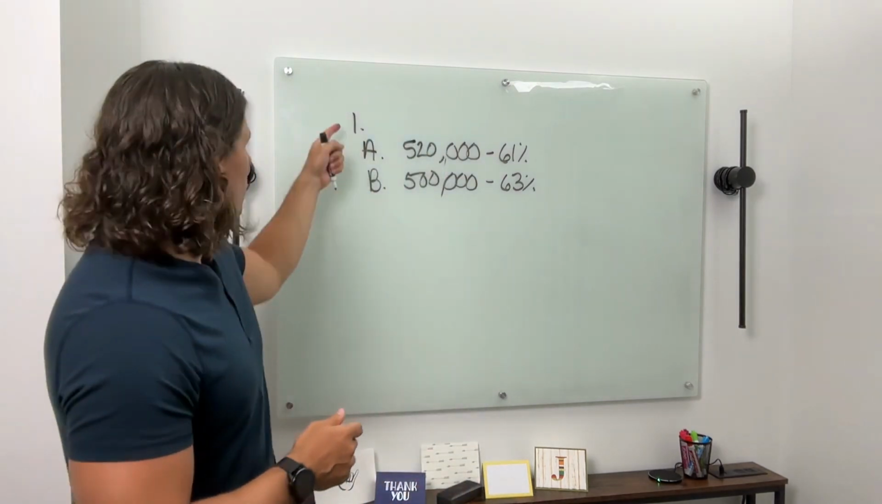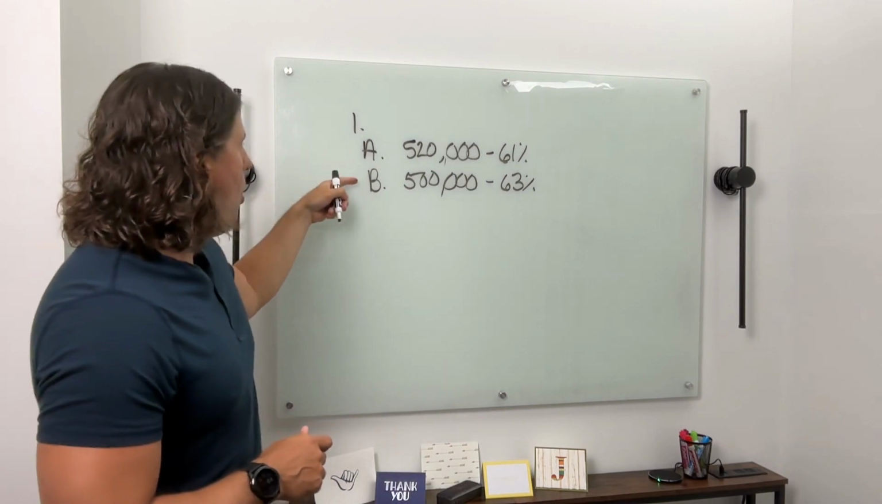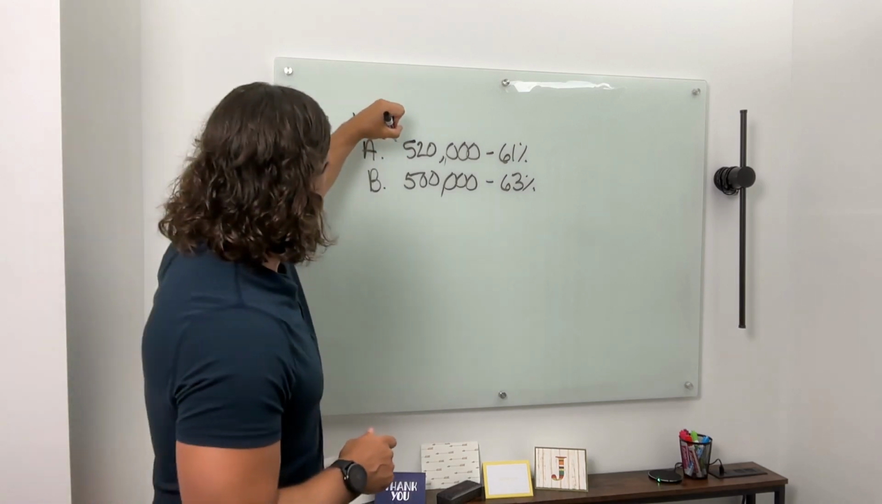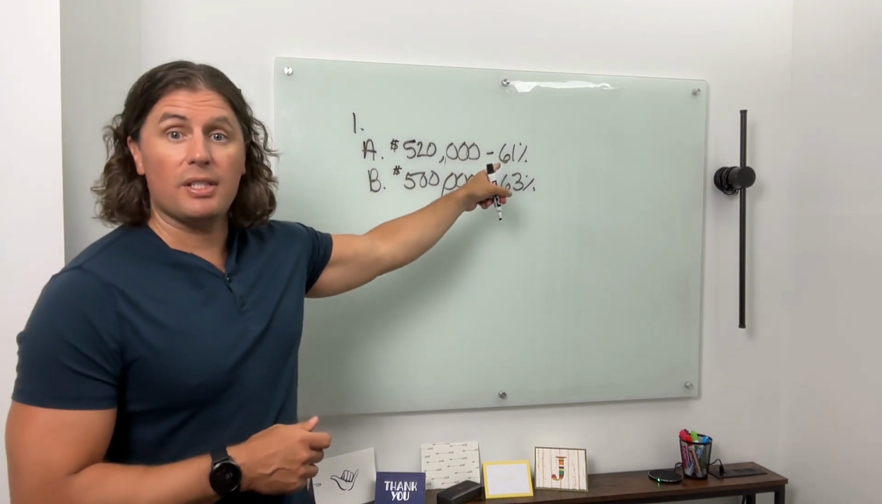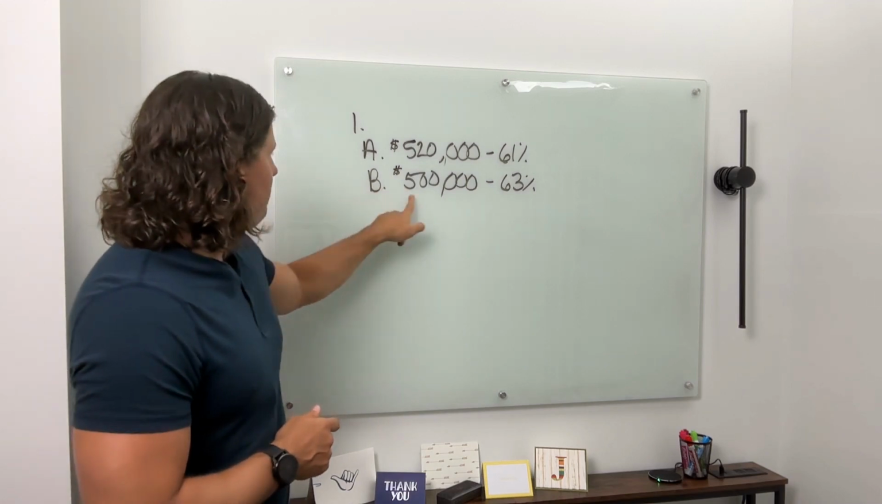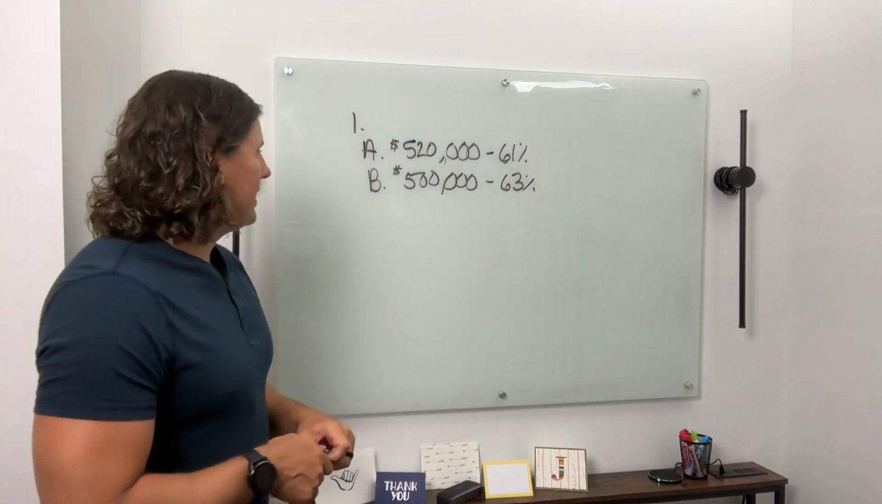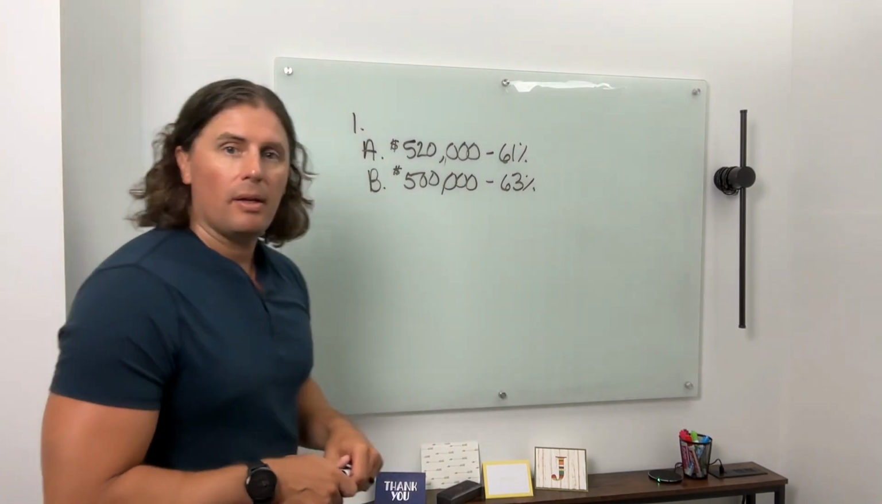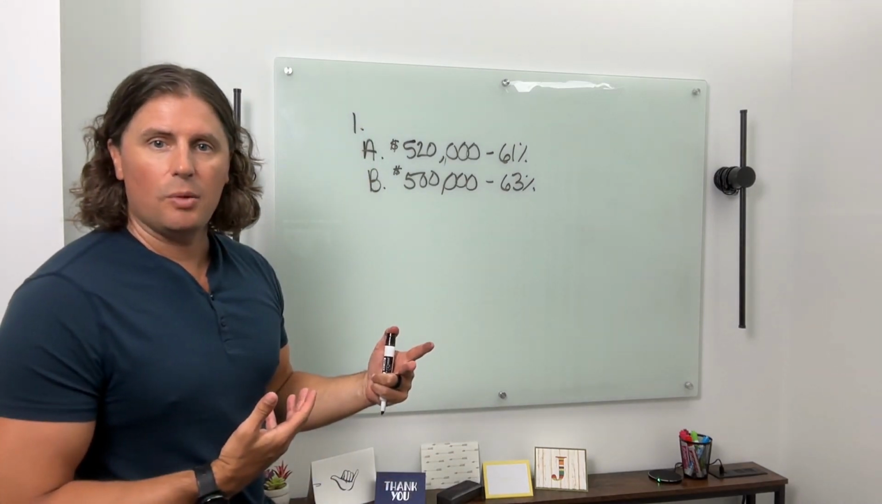Here is decision number one. I'm going to give you the option between A or B. A has a payout of $520,000 with a probability of 61%. Letter B is $500,000 with a probability of 63%. Okay, so which one would you choose based on these two options?